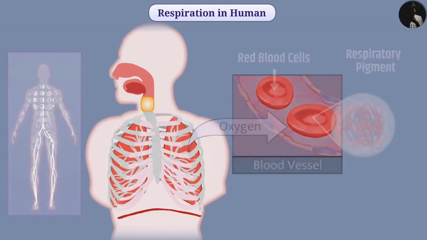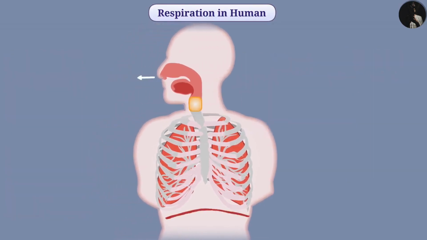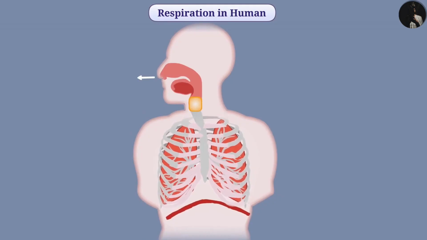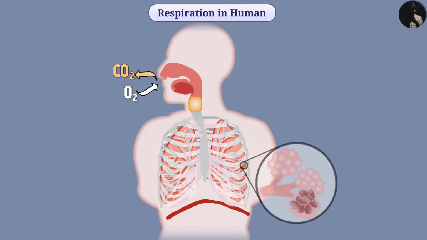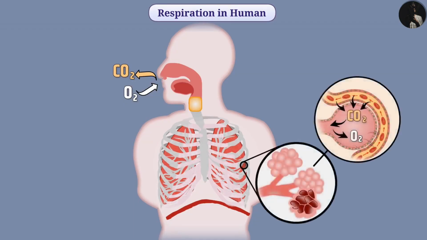While exhaling, the diaphragm becomes dome-shaped and thus it causes the ribs to come down and the chest cavity becomes smaller. As a result, the air comes out of the lungs. In the process of inhaling and exhaling air, a residual volume of air remains inside the lungs. In this way, there is sufficient time for absorption of oxygen and release of carbon dioxide in alveoli.